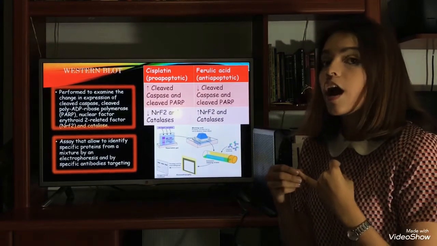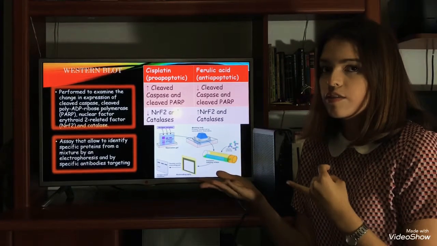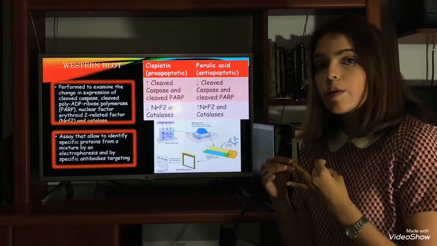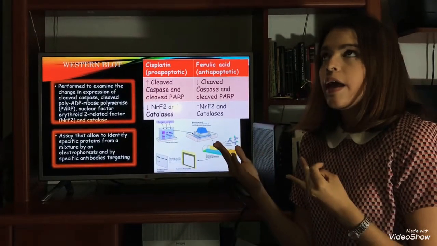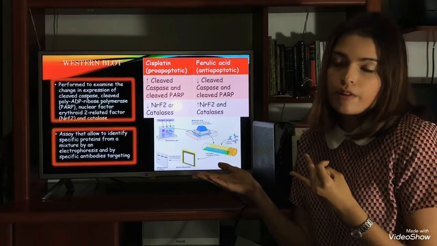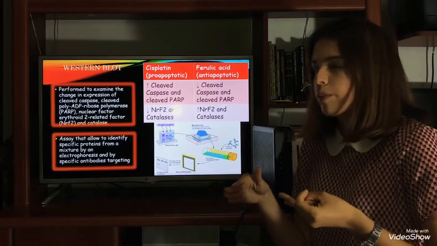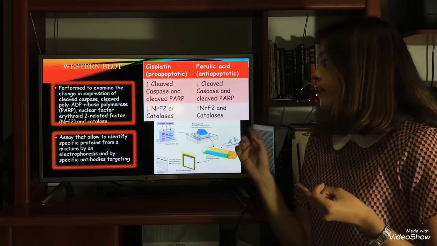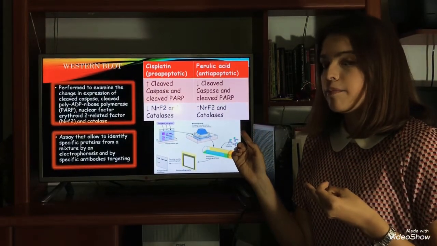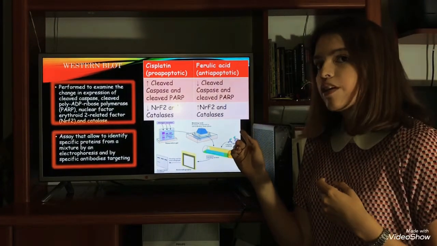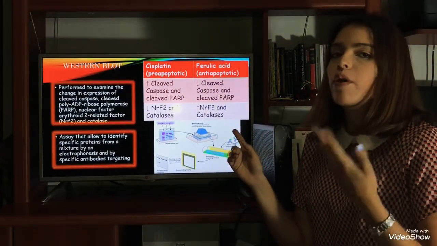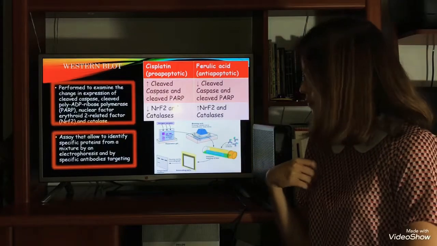And this assay was made to check the levels of cleaved caspases, cleaved PARPs, NRF2, and catalases, because cleaved caspases are active caspases that show that the cell is going through apoptosis. Cleaved PARPs are proteins that normally repair the DNA from the cell, but when they are cleaved, they are like corpses, so the cell is going through apoptosis. And the catalase is an antioxidant enzyme by itself, but the NRF2 factor is a transcriptional factor from other antioxidant enzymes.